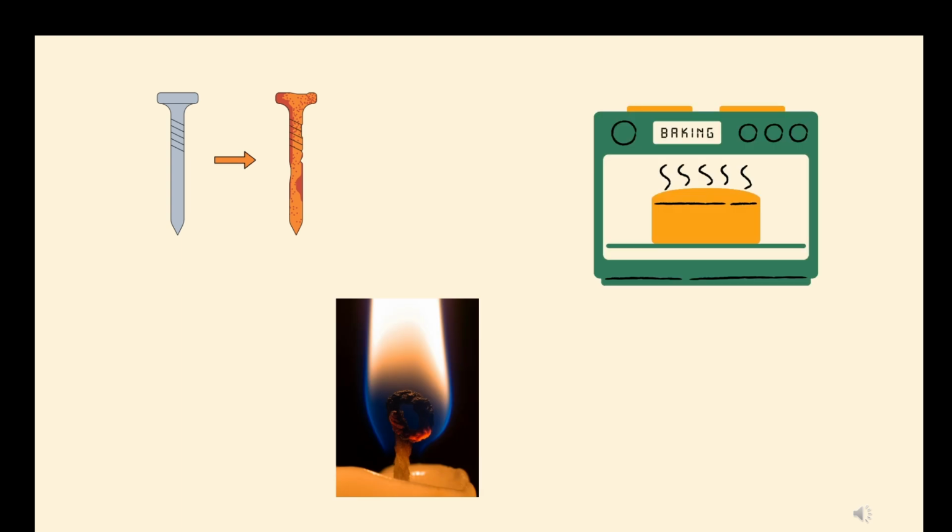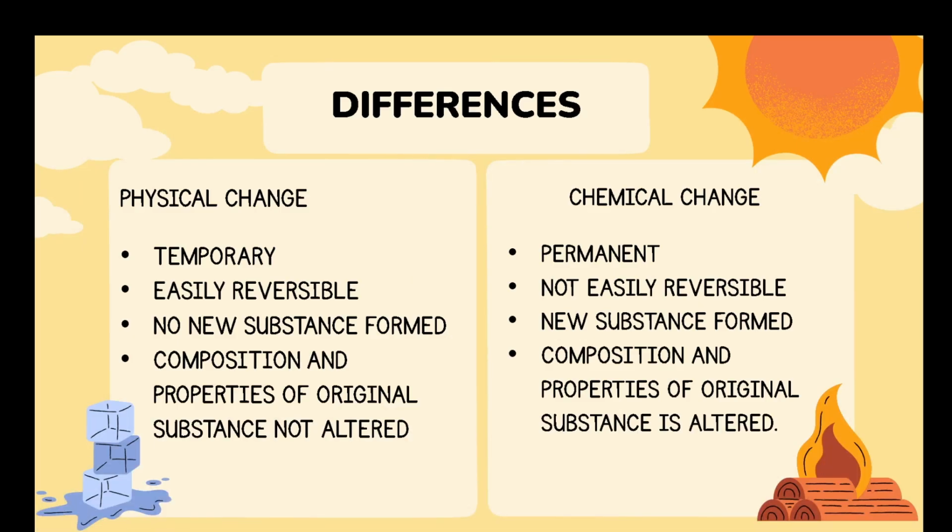Next, coming to few more examples. We have rusting of iron, burning of candle and baking of food. So rusting of iron again will be classified as a chemical change. Burning of candle will also be a chemical change. We cannot get the candle back again, because as the candle burns, the gases are released and the wax melts and we cannot get the original candle back again. And baking of food also, all the three examples will be classified as a chemical change.